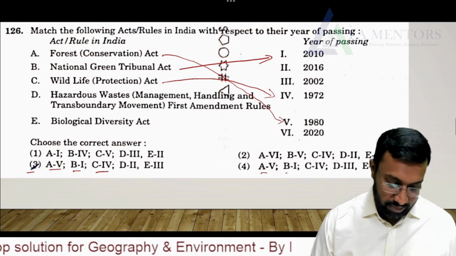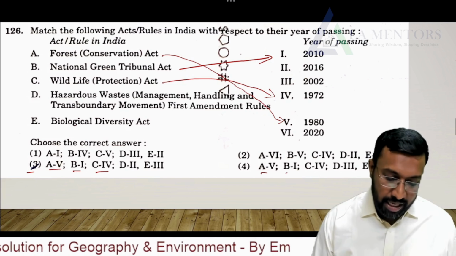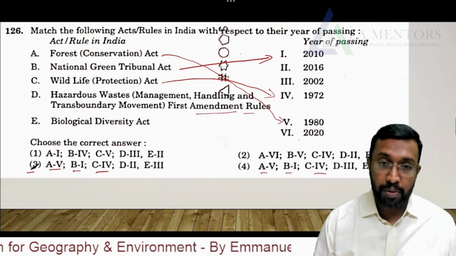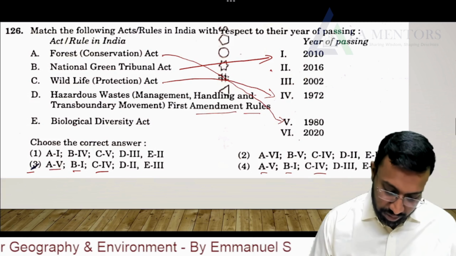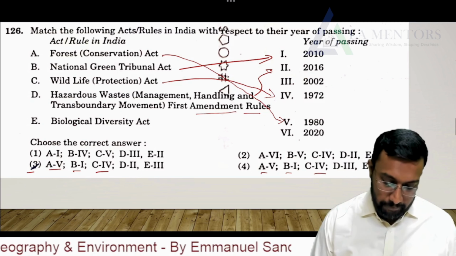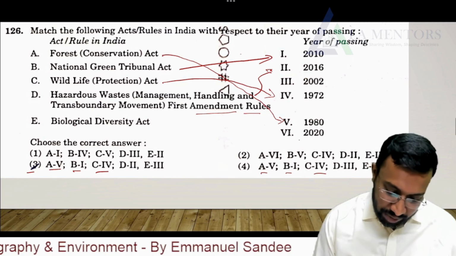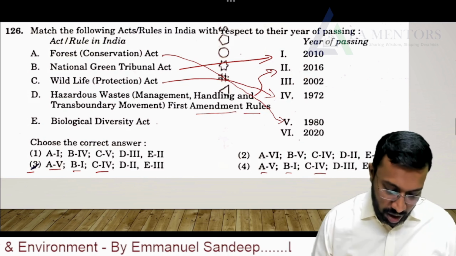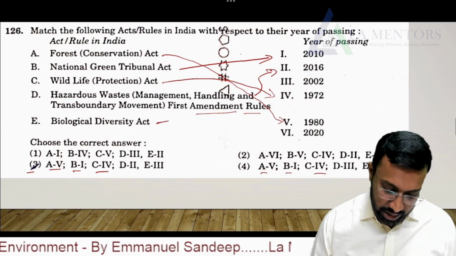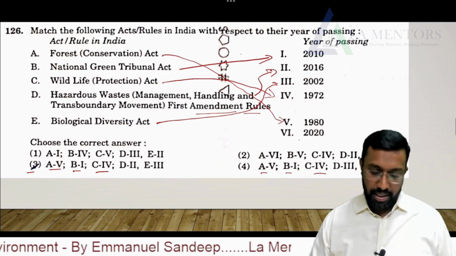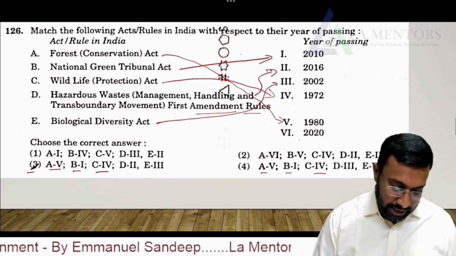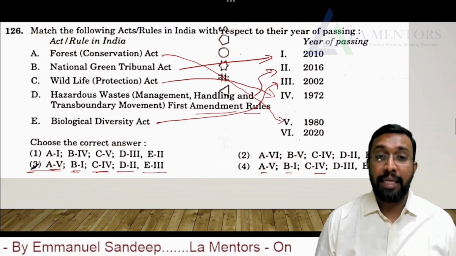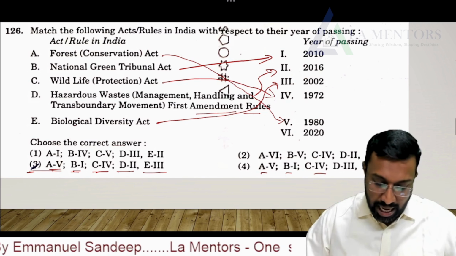Now, the game is over here. The Hazardous Waste Management Handling Transboundary Movement First Amendment Rules, so amendment rules in the year 2016. So this is 2016. And lastly, if you are aware of this, your answer is done. Next, E, Biological Diversity Act, which is in the year 2002. Done. So the answer is 3, that is A5, B1, C4, D2 and E3. So that's your answer.